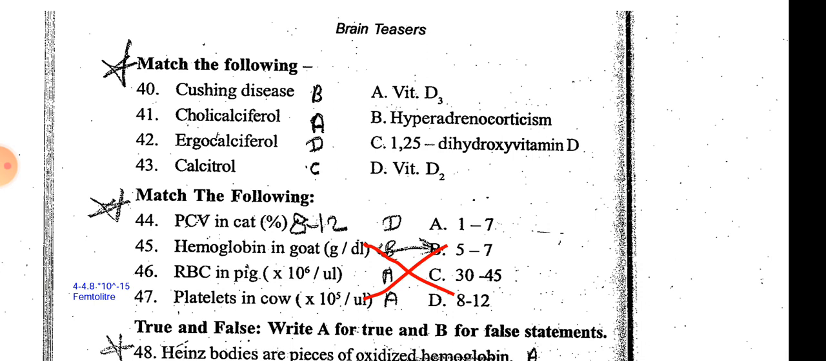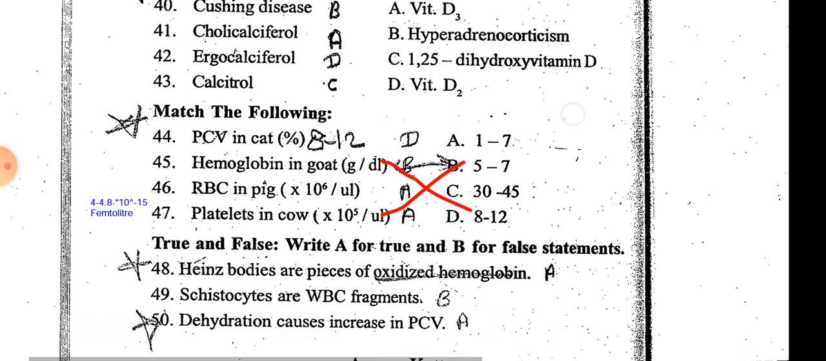Match the following. Packed cell volume in cat is 30 to 45. Hemoglobin in goat is 8 to 12 gram per deciliter. It is a little bit less than that of human males, and it is approximately same as that of human females. Hemoglobin in goat is approximately same as that of the females of humans. PCV in cat is 30 to 45.